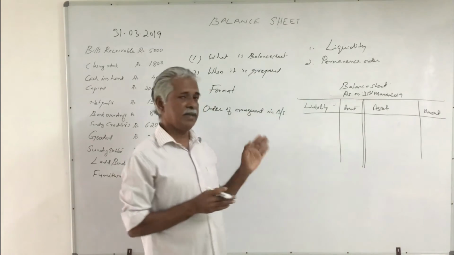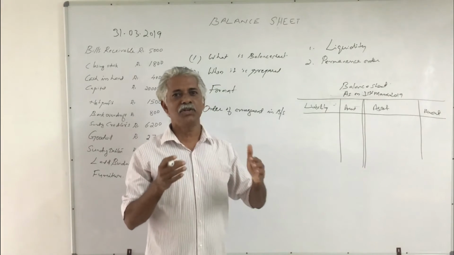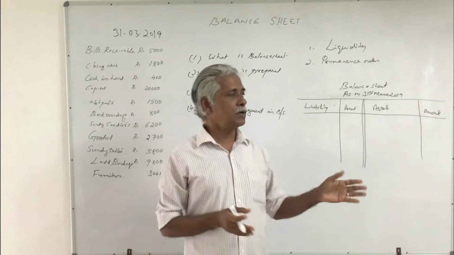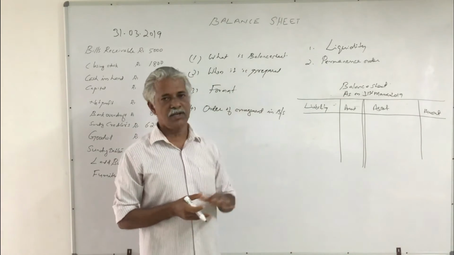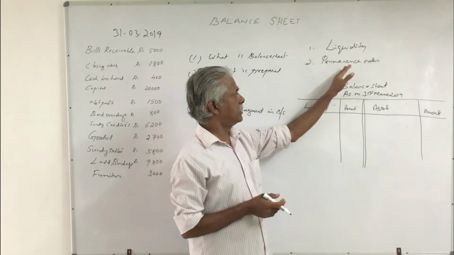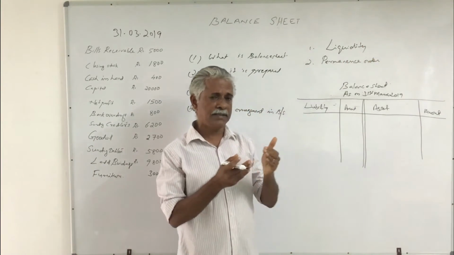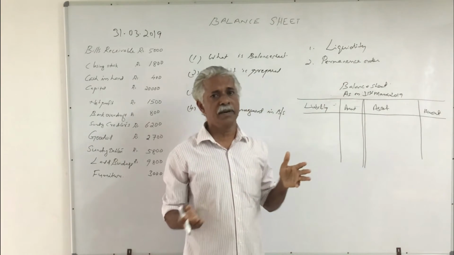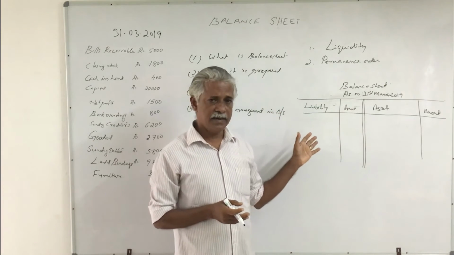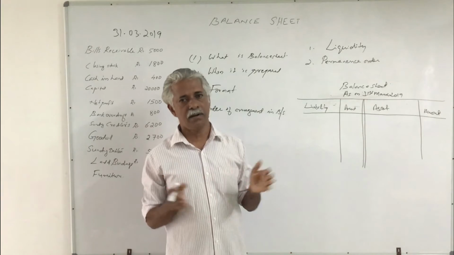Then the next question is whether there is any order of arrangement of assets and liabilities in the balance sheet or not. In fact, there is no hard and fast rule. Still, there are two most prominent methods of arrangement: the liquidity order and the permanence order. In case of liquidity order, the most liquid asset, the current asset, first, followed by the fixed assets. And in case of liabilities, the current liabilities are written first, followed by the long-term liabilities, and at the end, the capital of the business organization.